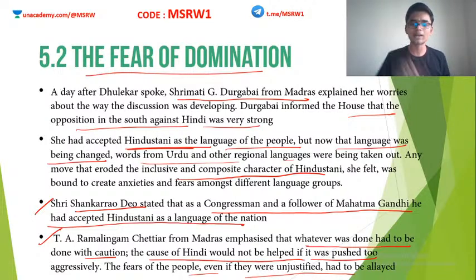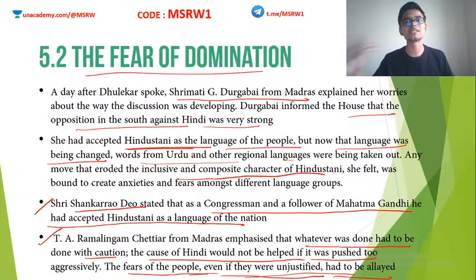He also added, look at the last statement: the fears of the people, even if they are unjustified, have to be allayed. This is very important. Even if the fears of the people are unjustified, which means even if they have no real basis, still it is a fear, and that has to be taken care of. It does not have to be rational or justifiable. But a large section of India is not happy with this, and that has to be carefully studied and taken care of. Very valid, very reasonable argument there by T.A.